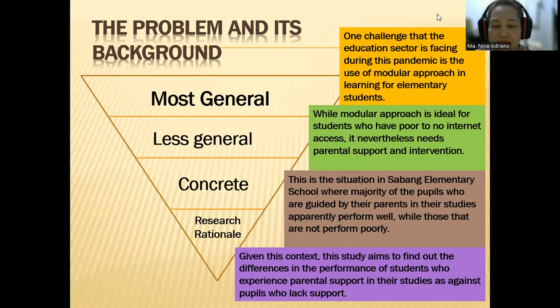What are your reasons why you decided to do this particular study? And in order to do that, I want you to have a paradigm in your mind so that you would be able to clarify the concepts and be able to write clearly and effectively your introduction.